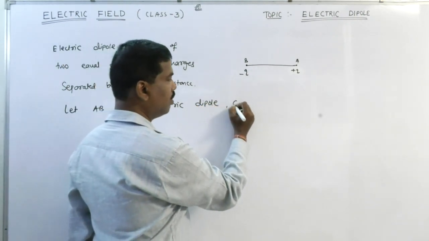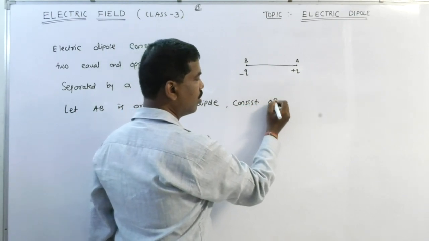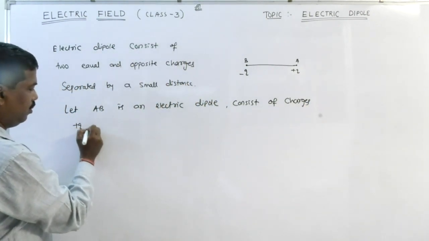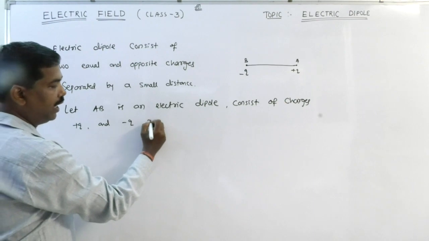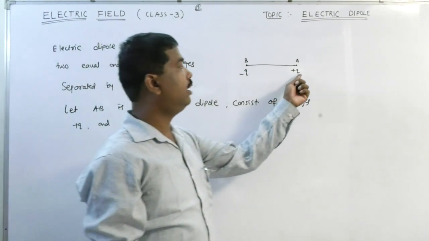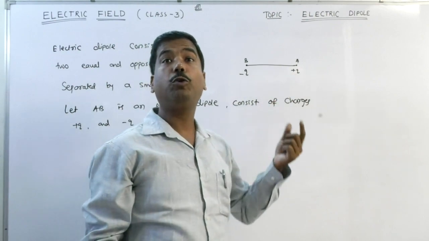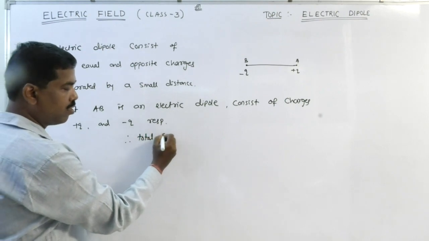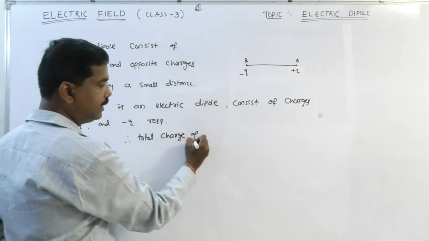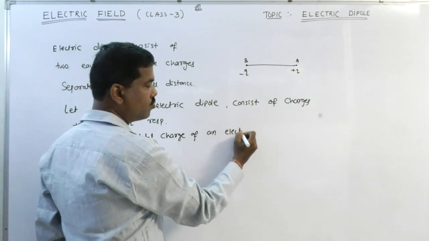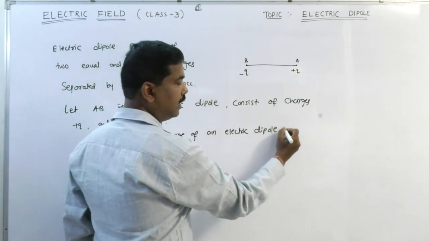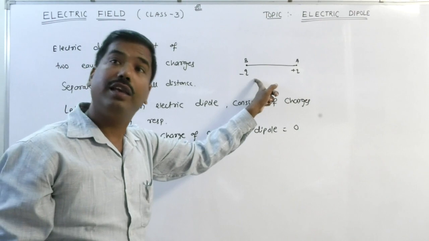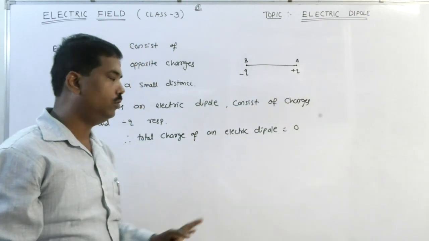Okay? Consisting of charges plus Q and minus Q respectively. This is plus Q and this is minus Q. This means the total charge of an electric dipole is 0. Therefore, the total charge of an electric dipole, how much? 0. Because plus Q and minus Q cancel each other. So, the net charge is 0.